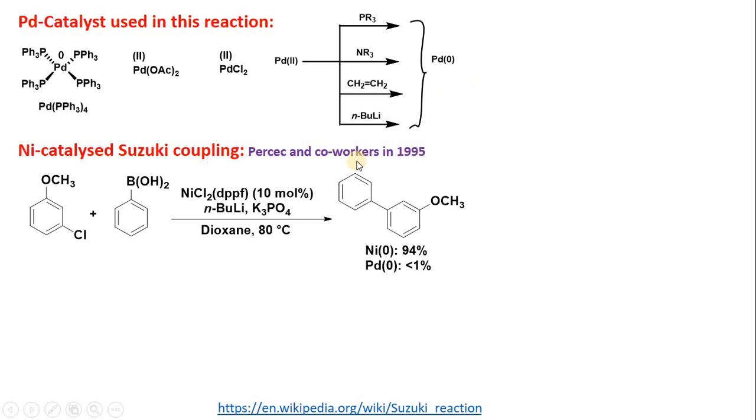In 1995, Percec and co-workers found that nickel can also catalyze the Suzuki coupling reaction, and in this reaction they observed that a nickel 0 catalyst gave 94% of this biaryl product, but palladium 0 gave only a trace amount of the biaryl product. So they observed that nickel can also catalyze the Suzuki coupling reaction and gives better results in those cases where palladium gives poor results.